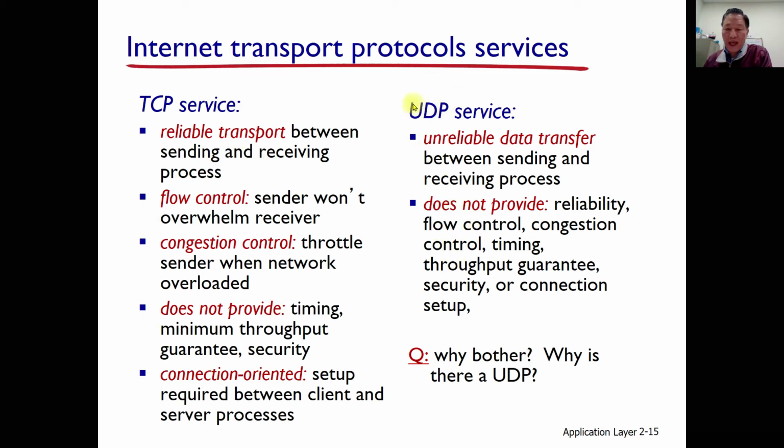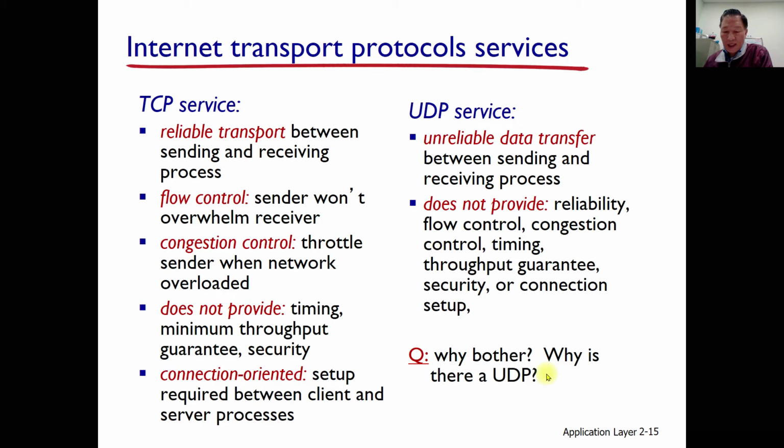That means this is a very simple protocol, and the protocol software is simpler than TCP. Also, it does not provide timing, throughput guarantee, security, or connection setup.